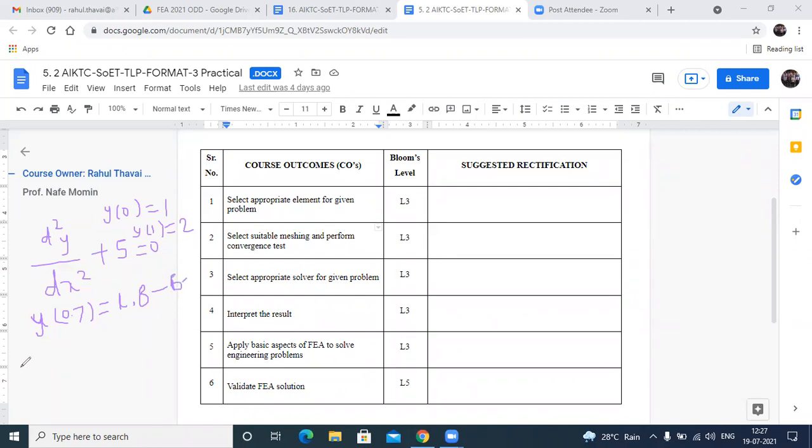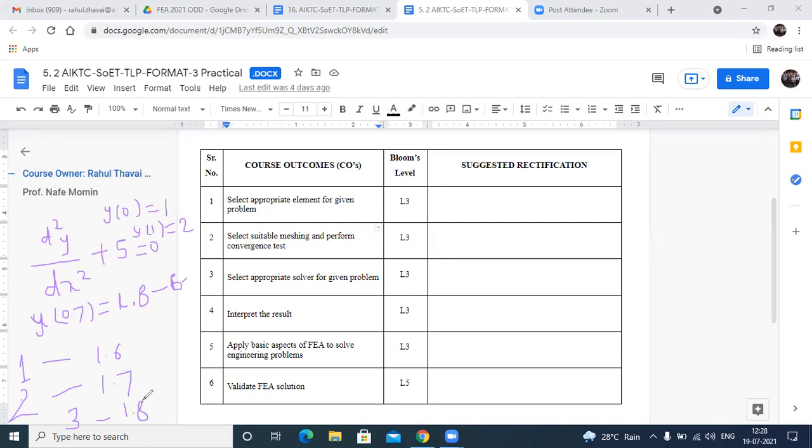Now if you solve this problem by using FEA with one element, your answer might be 1.6. If you solve by using two elements, you get the answer as 1.7. And if you solve by using three elements, you get the answer as 1.8.